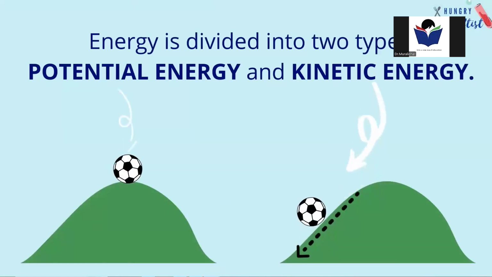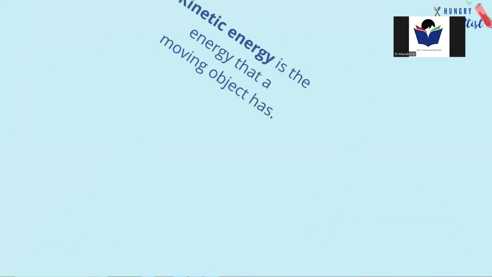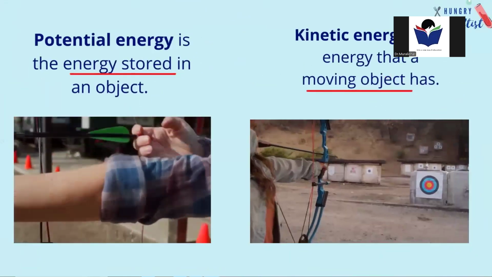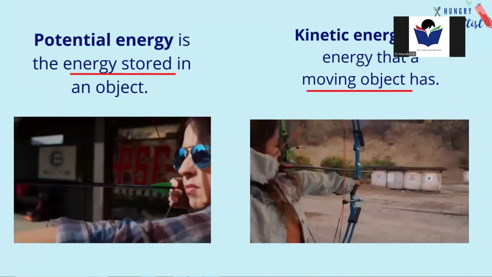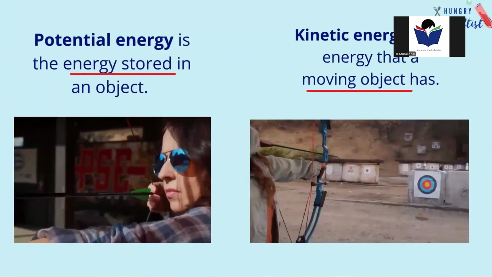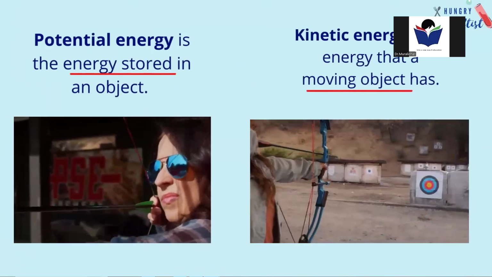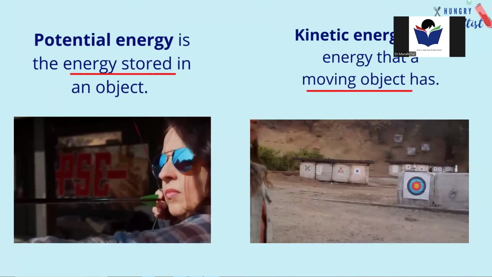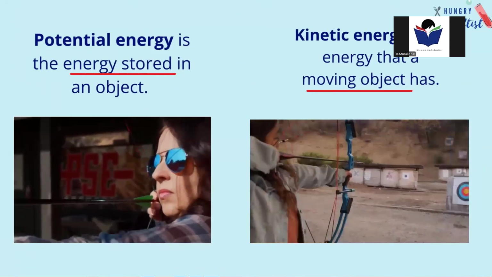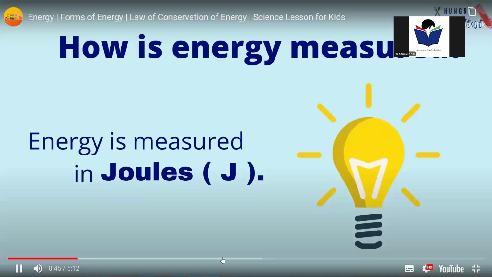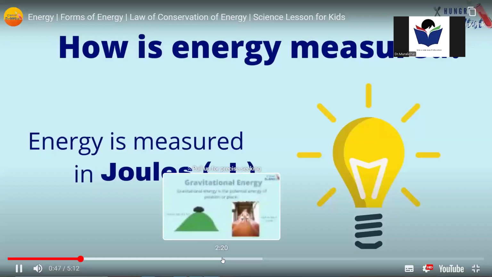Energy is divided into two types: potential energy and kinetic energy. Potential energy is the energy stored in an object. Kinetic energy is the energy that a moving object has. How is energy measured? Energy is measured in joules.